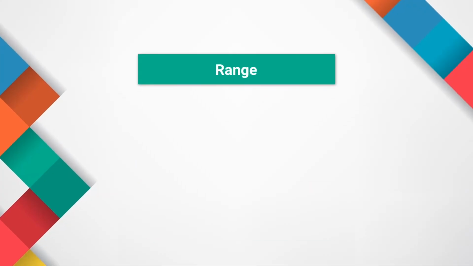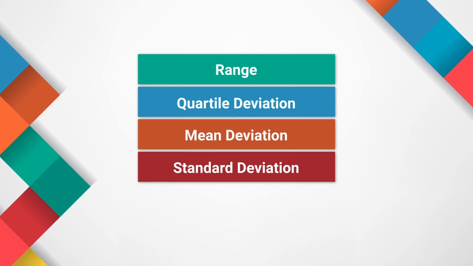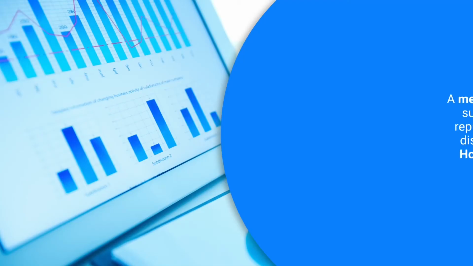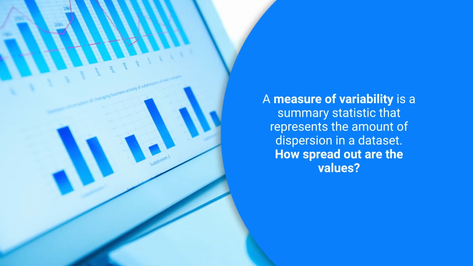The preceding session was more about variation, but this particular session focuses more on measure of variation. When you measure the variation, there are certain ways to do it, and we are going to talk about all those measures, either the range, quartile deviation, mean deviation, standard deviation or coefficient of variation. The measure of variability is a summary statistic that represents the amount of dispersion in a data set.